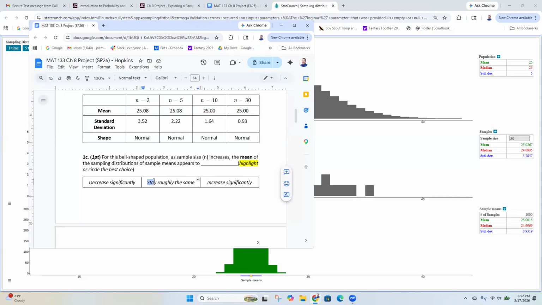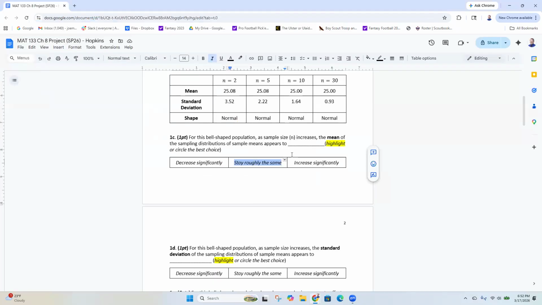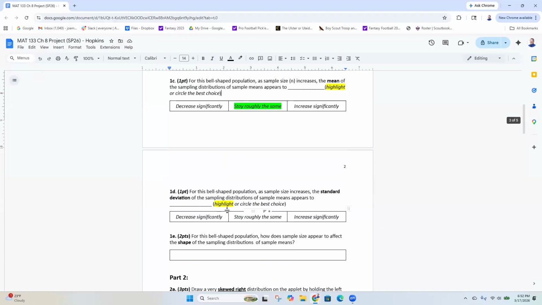So I can't circle, so I'm going to highlight. So I'll choose my highlighter. Today is March 17th, so I'm going to highlight it in green. You can choose whatever fun color you want. That's fine. Yep, that sounds good, Gabby. For this bell-shaped population, yeah, that's still normal.